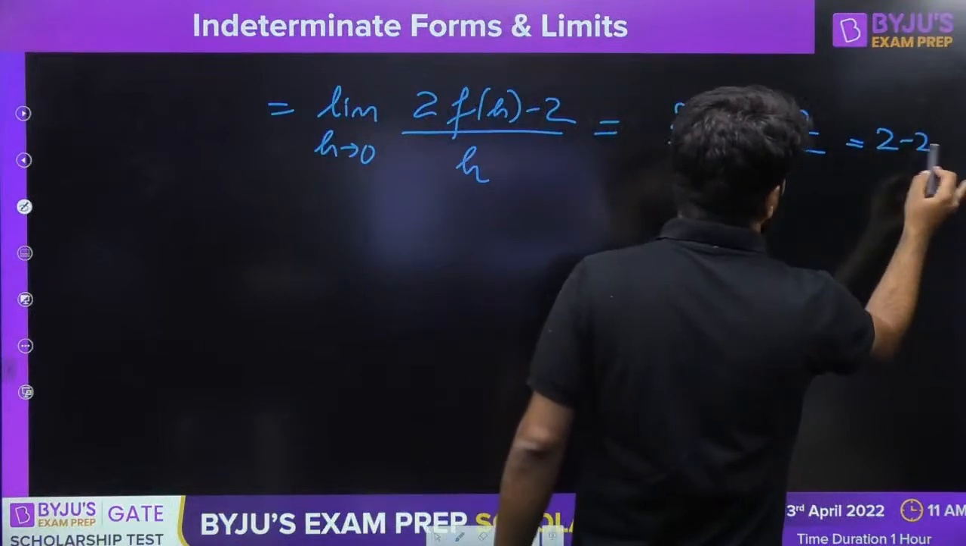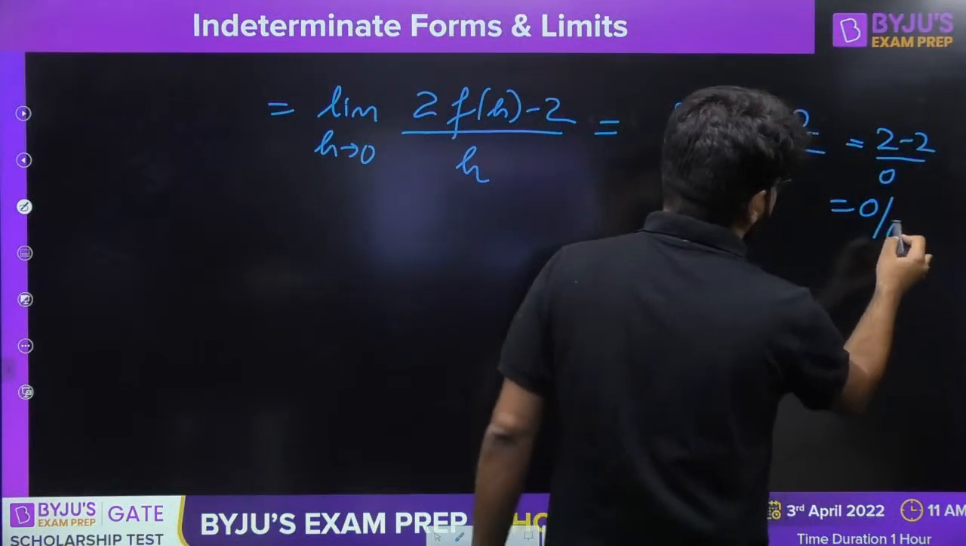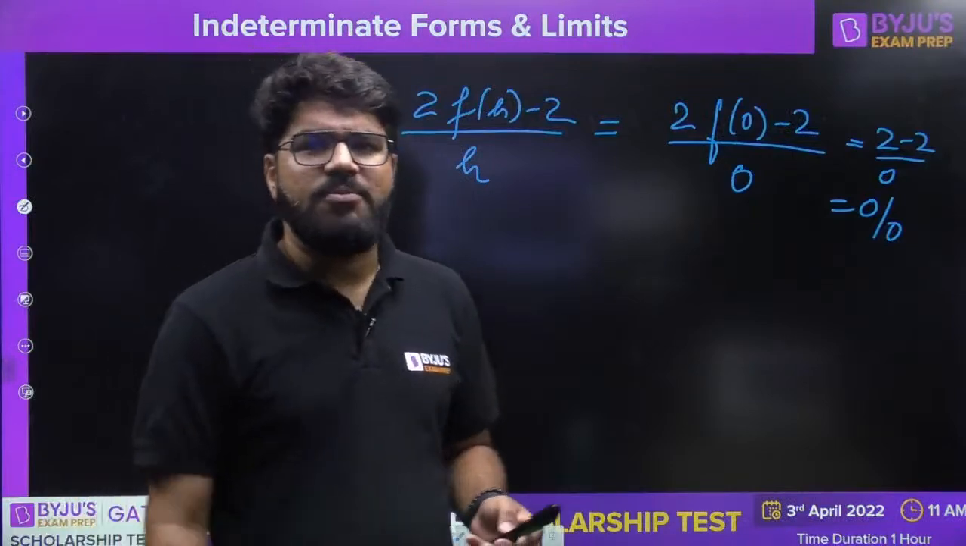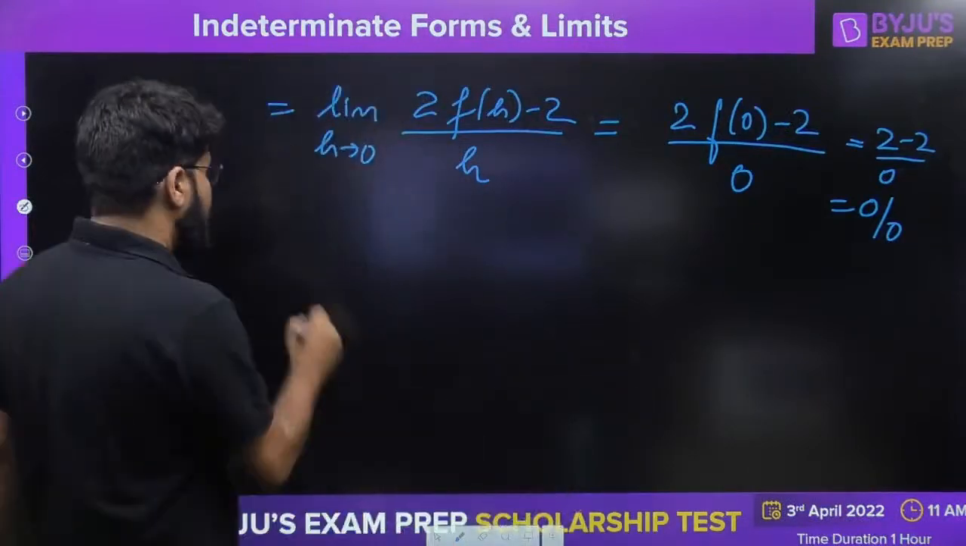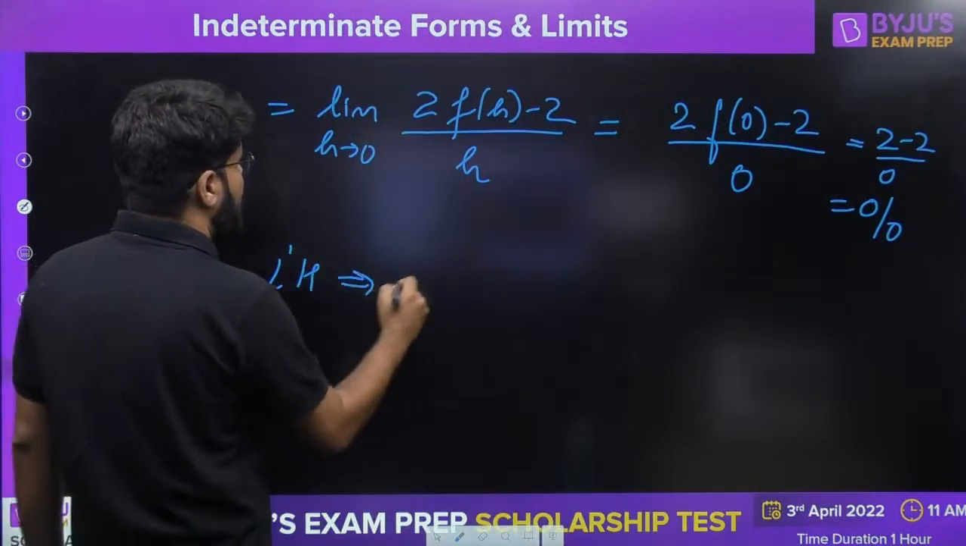So then it is 2 minus 2 divided by 0, and it is a 0 by 0 form. Now you come back to the concept of limit, L'Hospital. Okay, now if you apply L'Hospital, you get the answer.